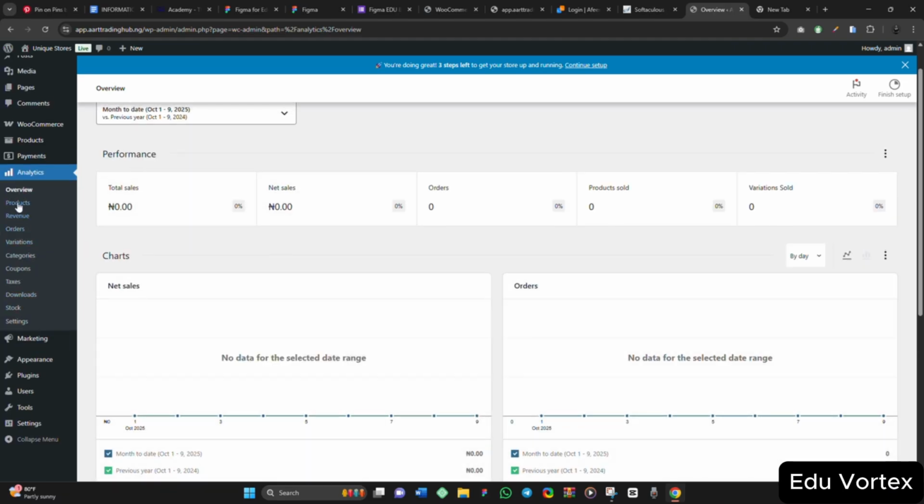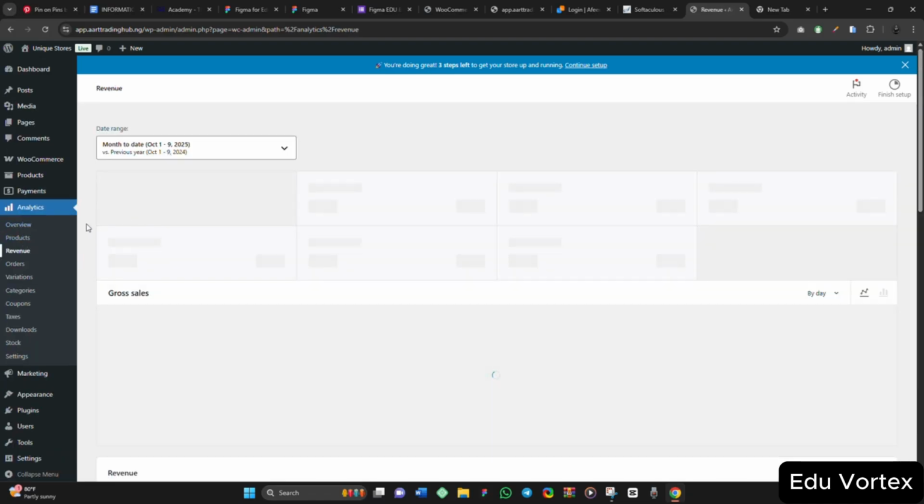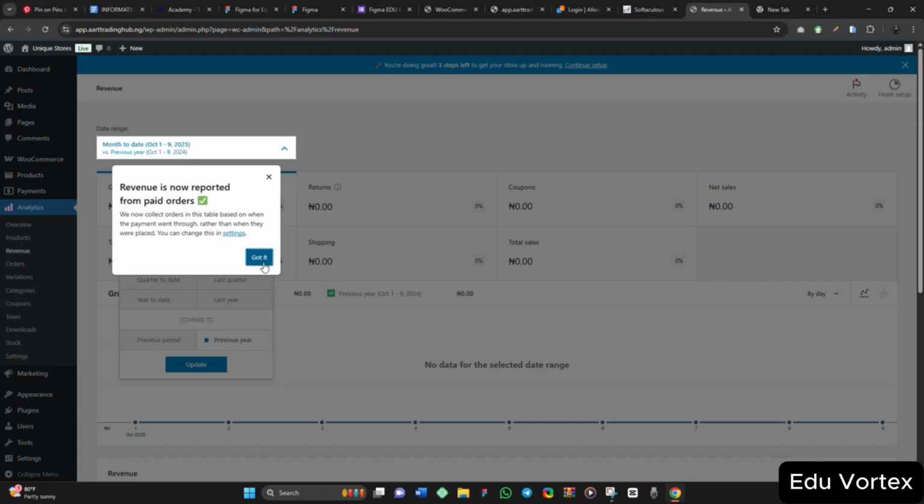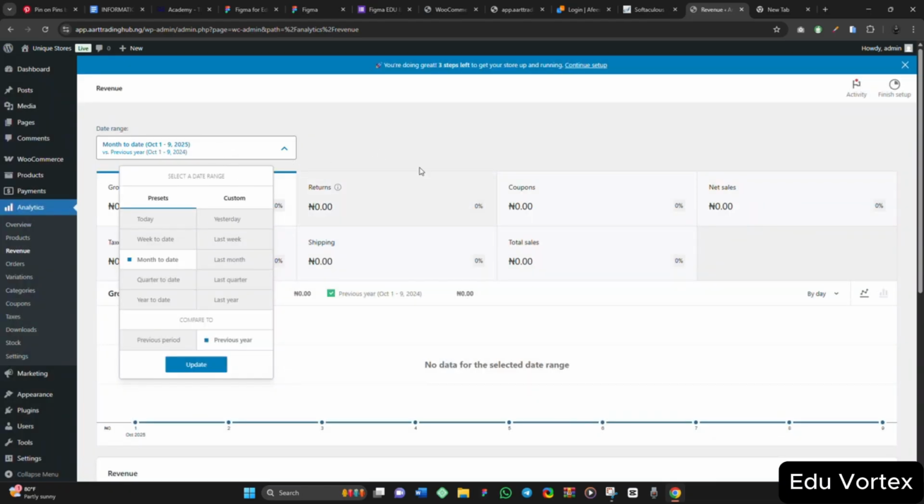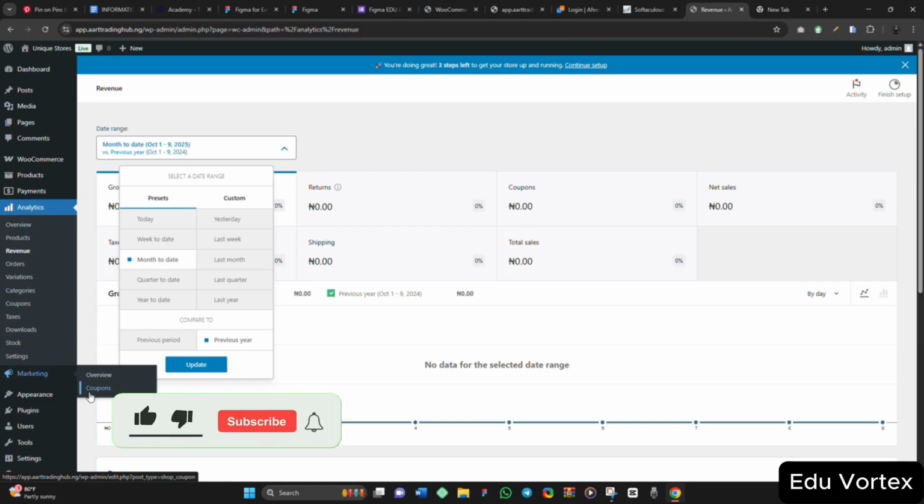Everything. Calculate your sales, your net sales, your products, your revenue. It is going to give you everything. Your revenue, you can even select a date range and everything. You see the returns and everything. It is going to give you. So tell me, who is saying that WooCommerce is not sweet? And it even gives you opportunity for marketing, to create coupons and everything.